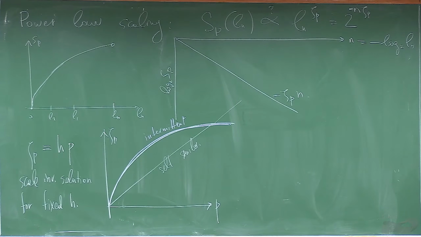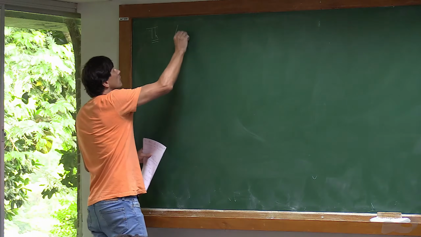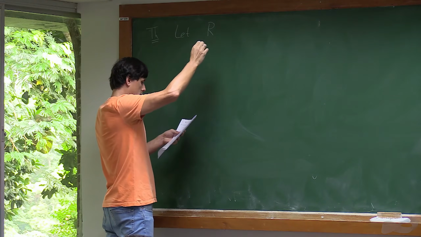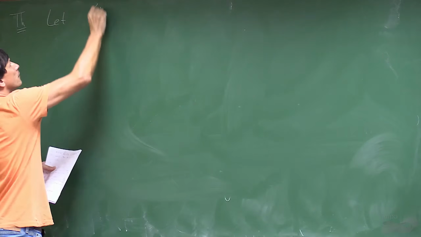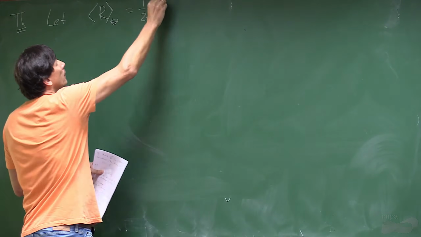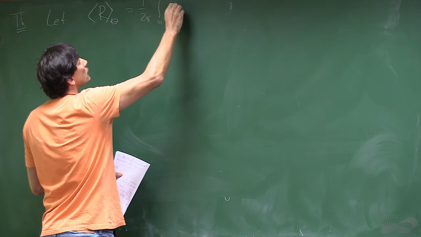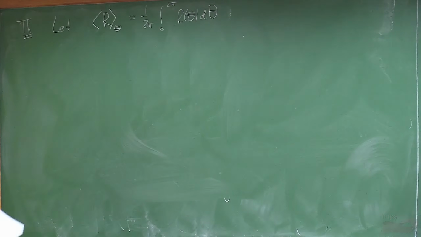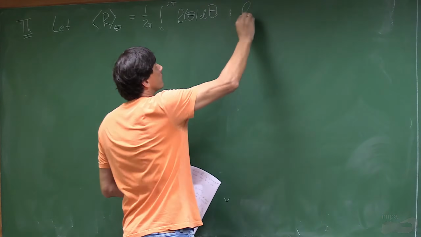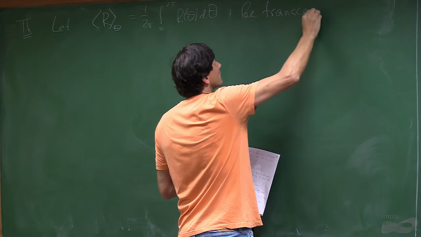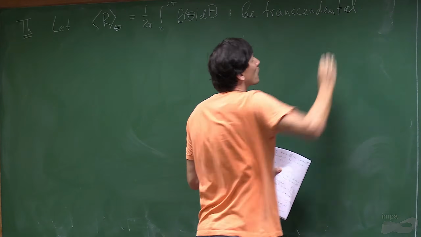The second theorem is the following. We have this function r. Let r0 be the mean value of r in angle, so the mean over the angle, which is 1 over 2 pi, integral of r theta d theta. Let it be transcendental. Remember what it is?